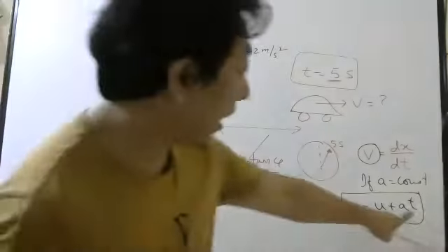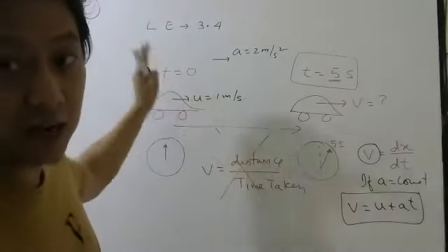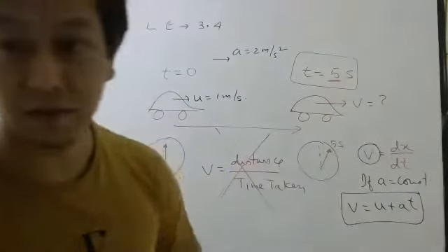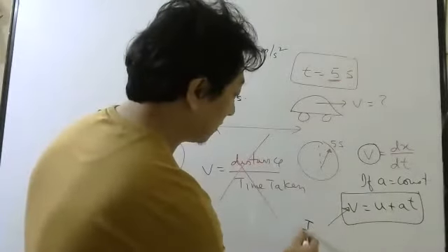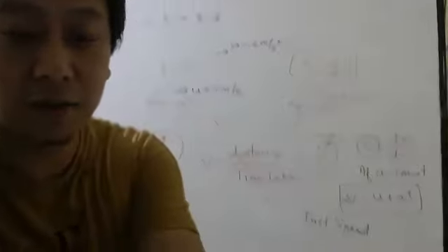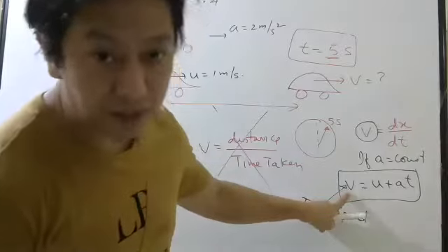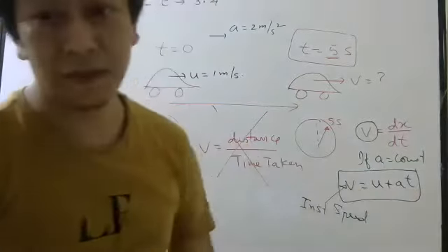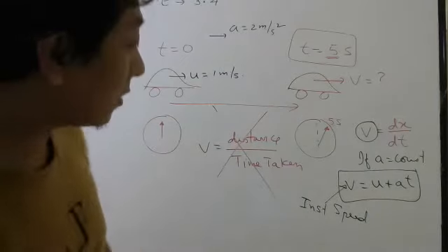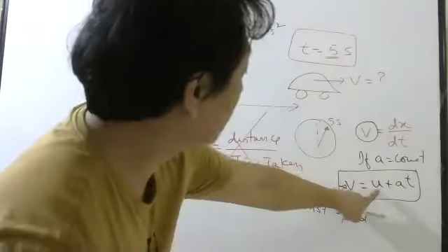Now I am asking at t seconds. At t seconds means starting from 0 seconds, after 5 seconds, what is the speed this formula will give? So this is instantaneous speed. Why is it instantaneous speed, or you can say magnitude of velocity also? Because it gives you velocity or speed at what time? T time. That means it is instantaneous. Is it clear? Everything is clear? So what will be the speed in this question? Calculate. Initial speed is given as 1.